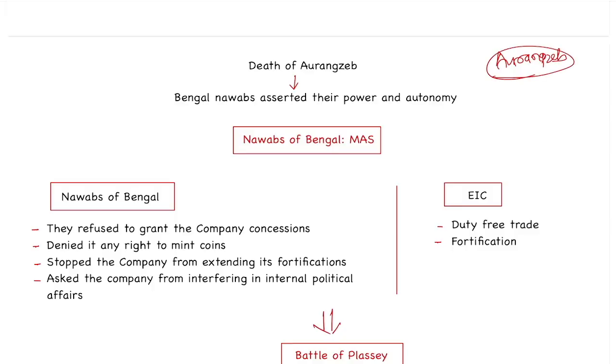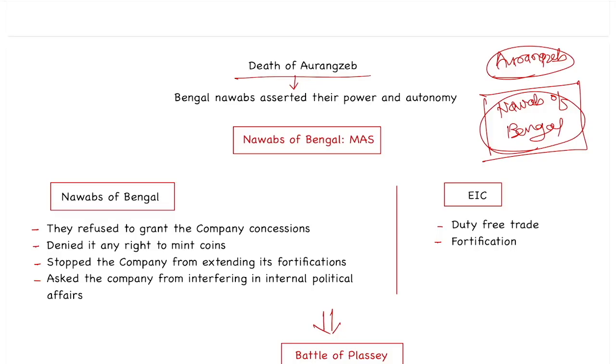And suppose the East India Company pays revenue, then it will go to the Nawab of Bengal. So if the East India Company is not paying the revenue, not paying the taxes, that means it's a loss for the Nawab of Bengal.